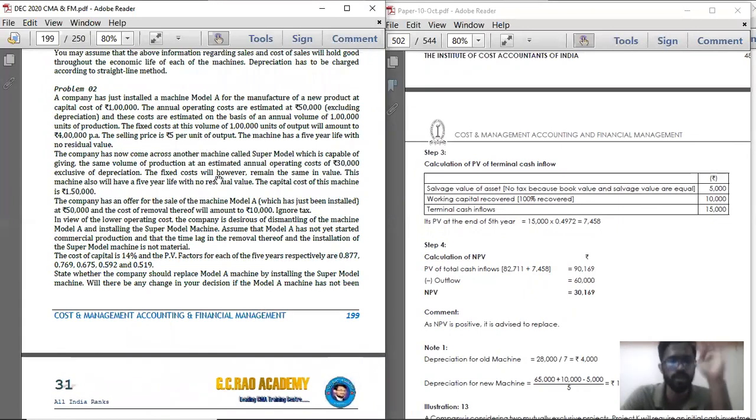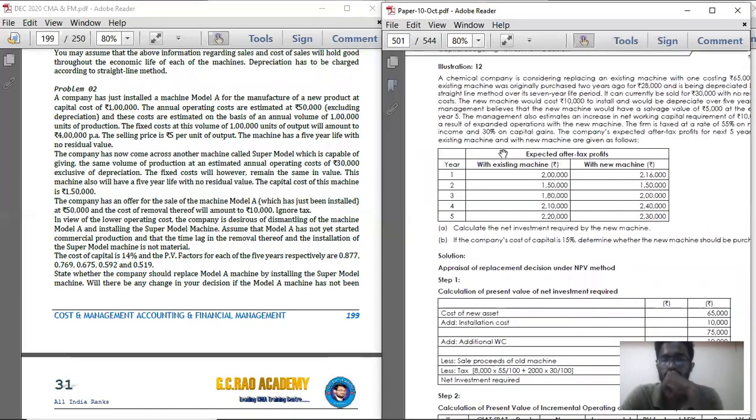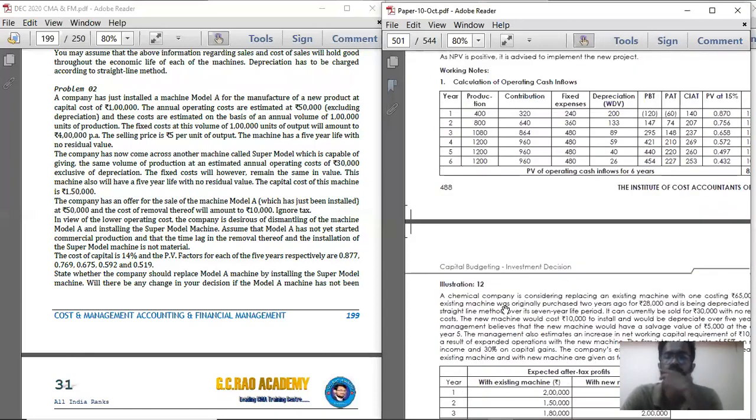So problem number 2 is exactly the same. Problem number 2, you just mark it as homework. Just work it out on your own. The 10th illustration, that is in the institute book, it is problem number 10. Illustration 10. See, illustration 10 is problem number 2.